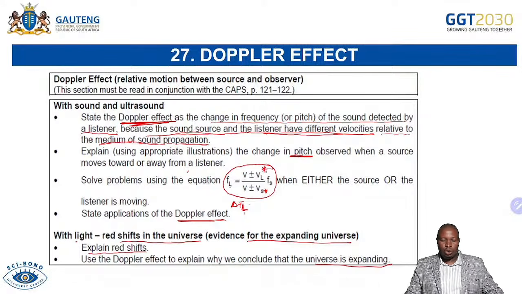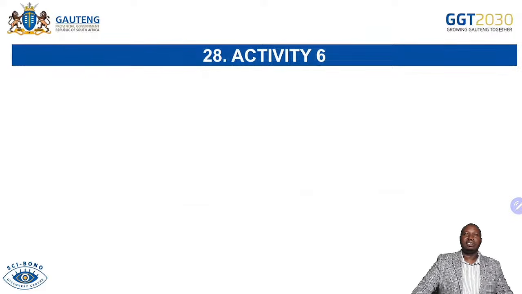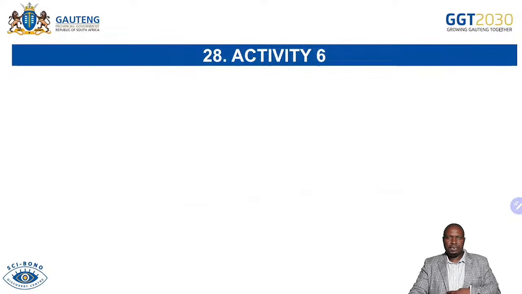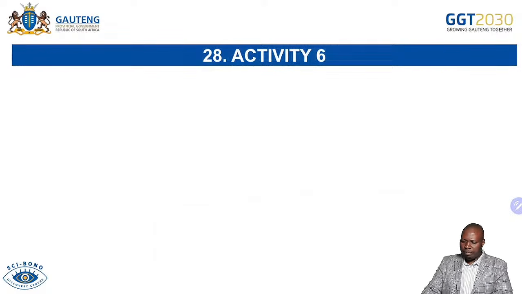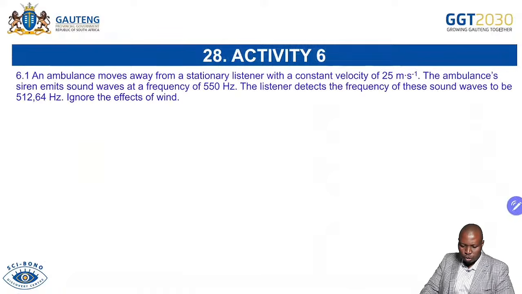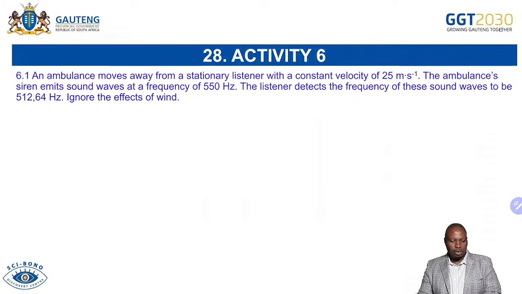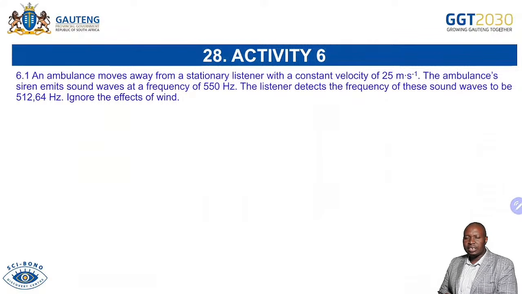So I'm hoping that you are busy with the practicing of Doppler effect as well, because that 15 marks is important. Remember, 15 out of 150 is 10%. So that is 10% of your paper. So you can't afford to lose that. Remember, 10% in your certificate, it will look good in your statement of results. Now let's look at an example.